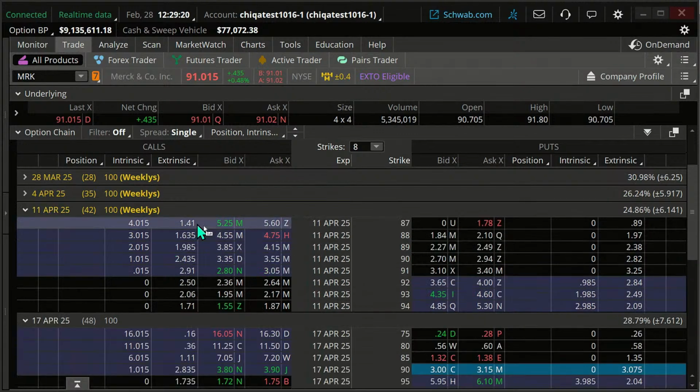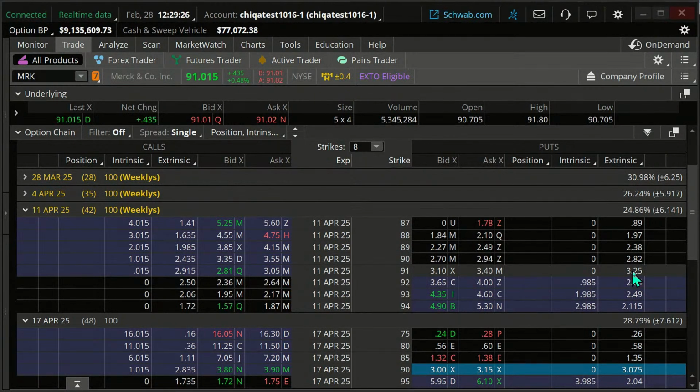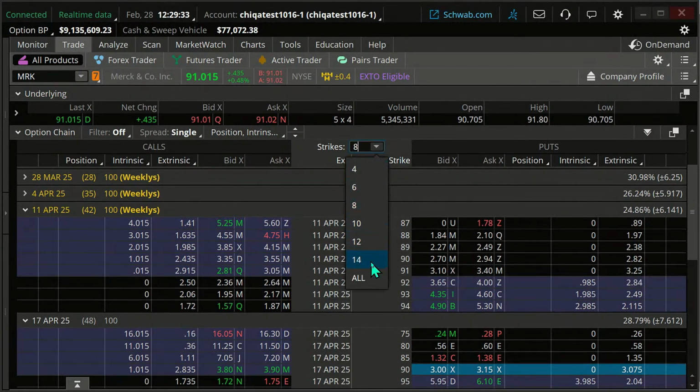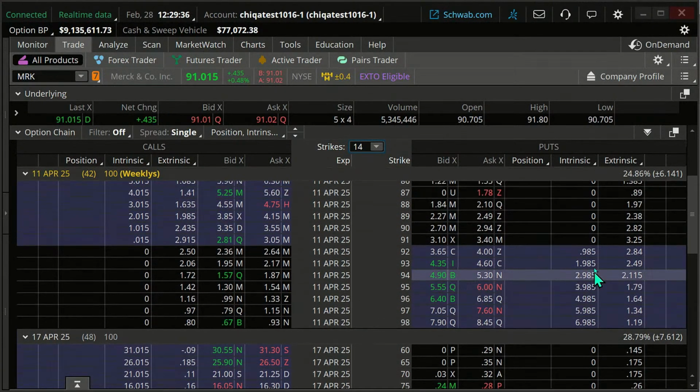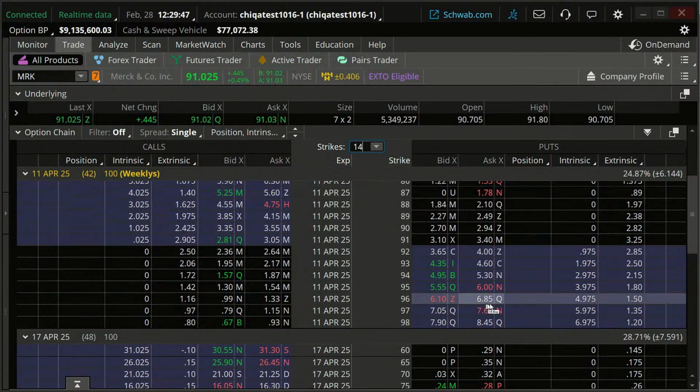If I went to these weeklies and I went to the 91 and I sold this 325, I'd be looking for something like, what did we say? We said 325, that'd be about $1.60 or so. Then we could do the 96 if we truly wanted to keep that as a zebra. Our spreads are getting not quite as great here on this one. In this class, we typically look for spreads to be 10% or less, and that's kind of right at 10% or maybe even a little more.